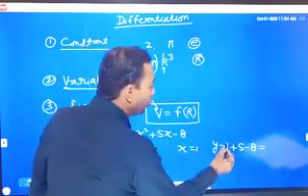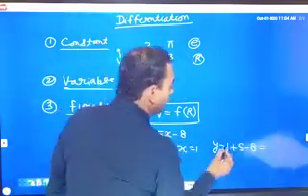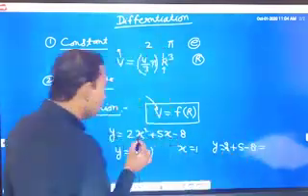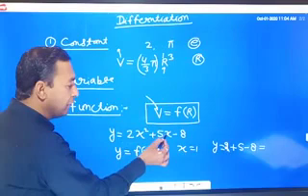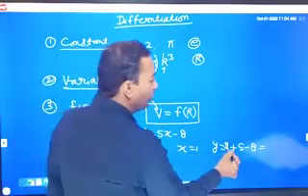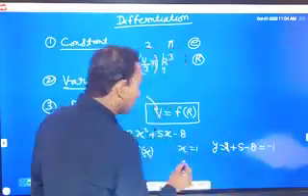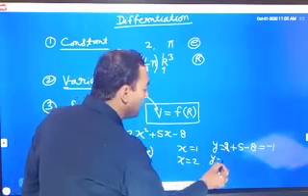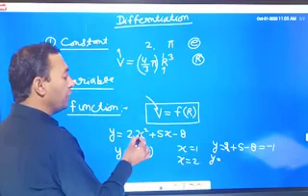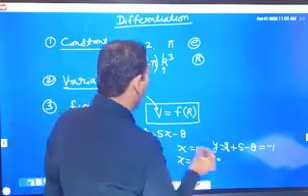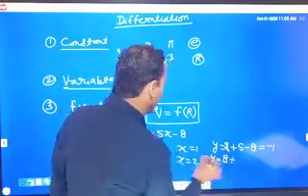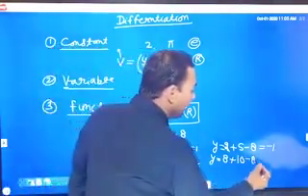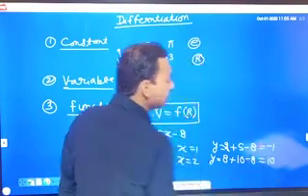When we put the value of x as 1, then 2 plus 5 into 1, 5, minus 8, then 2 plus 5 is 7, minus 8 is minus 1. If we put x equal to 2, then what is the value of y? 2 square is 4, multiplied by 2 is 8, plus 5 into 2 is 10, minus 8, it becomes 10.